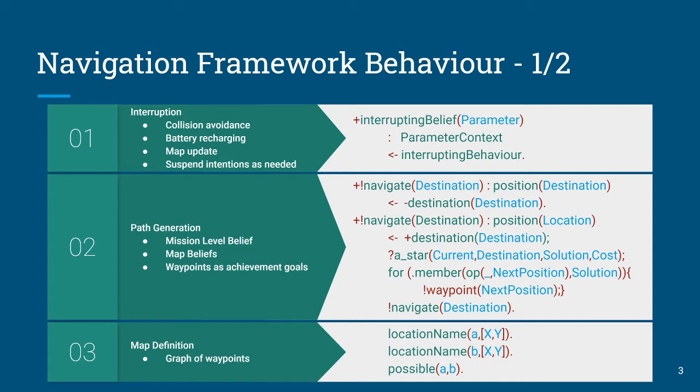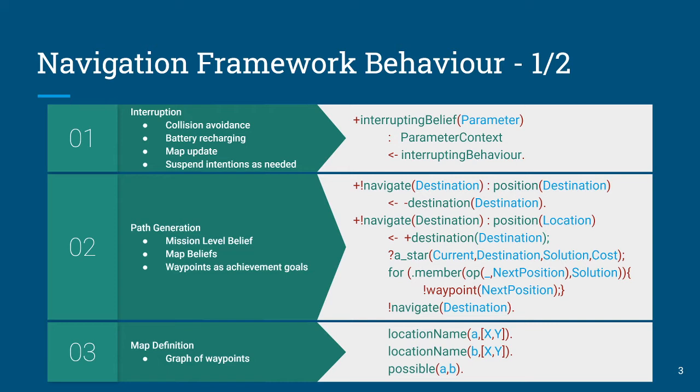By contrast, for our navigation mission and our waypoints, which we'll talk about shortly, these are going to be achievement goal based. And the reason why we separate this out is because we no longer need to put our interrupting beliefs as context checks in every one of our other plans. We've separated those responsibilities. Now you can focus on your navigation or focus on moving through your waypoints.